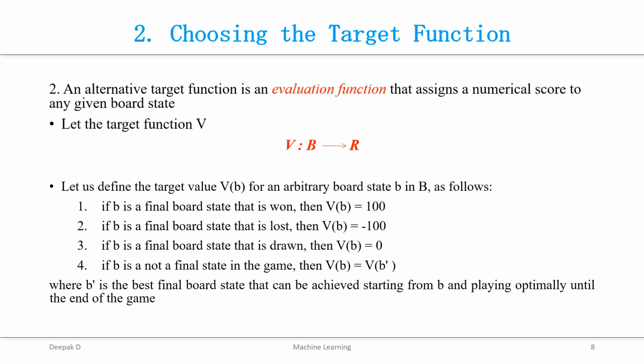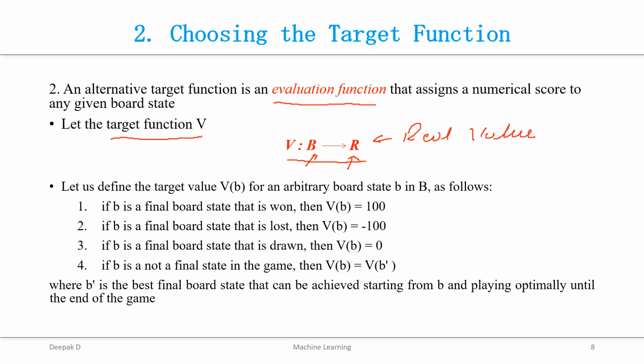The second option is an evaluation function, which assigns a numerical score to the board state. It is denoted by the target function V, with the notation V: B → R, which maps a legal board to some real value. R is nothing but your real value.